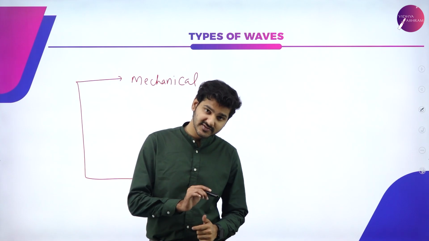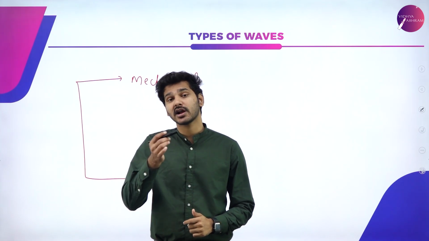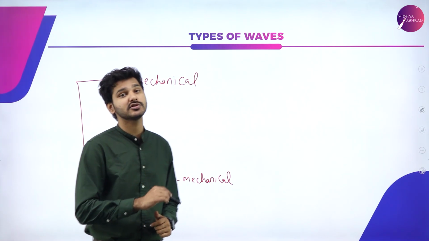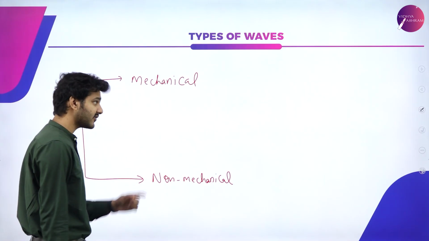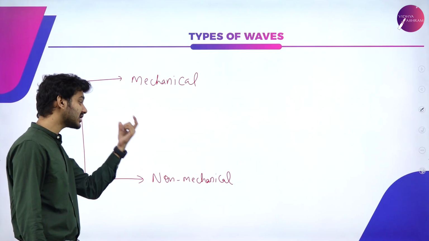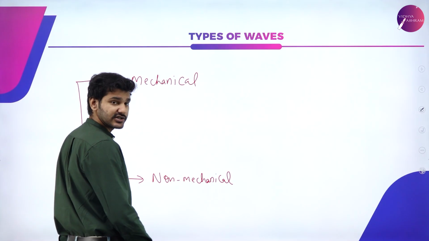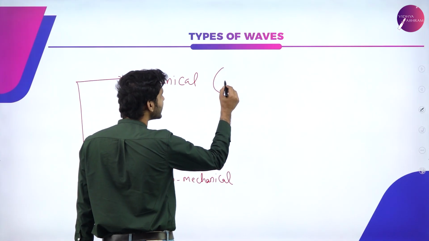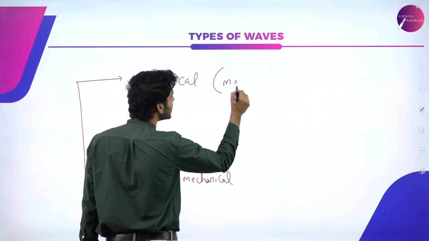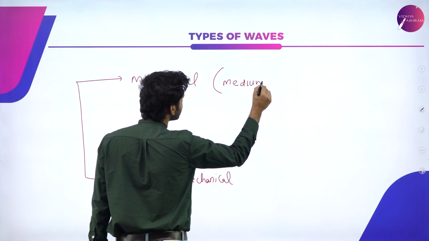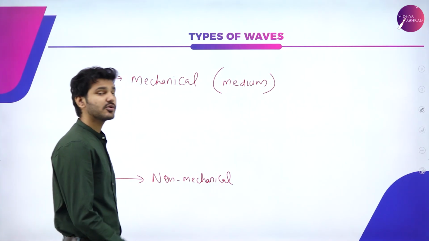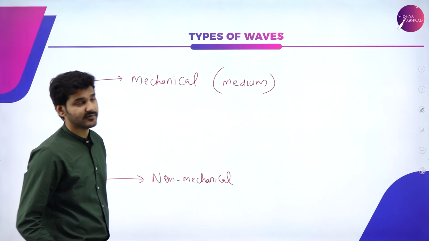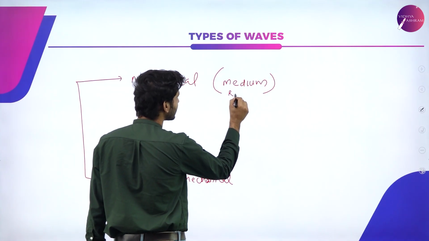So there are waves which require a medium to travel and there are waves which do not require a medium to propagate. So based on that, the waves can be classified into mechanical and non-mechanical waves. So mechanical waves are the waves which require a medium to travel. So medium is required for mechanical waves to travel.